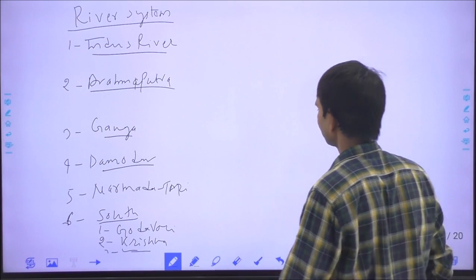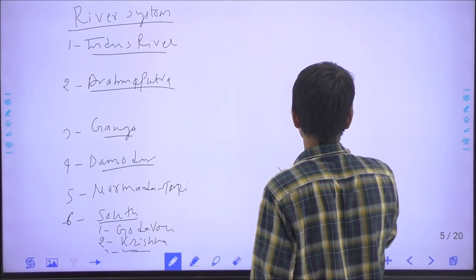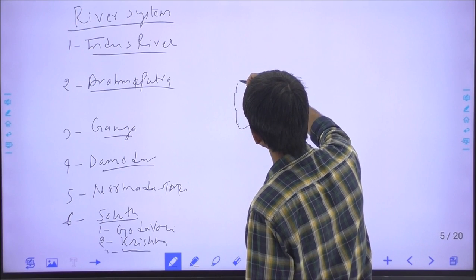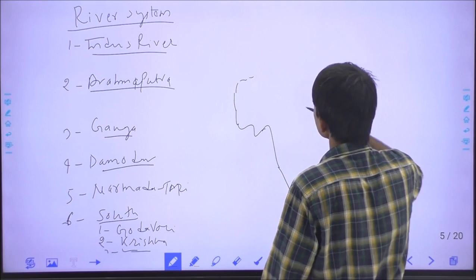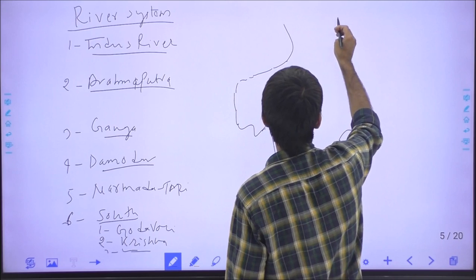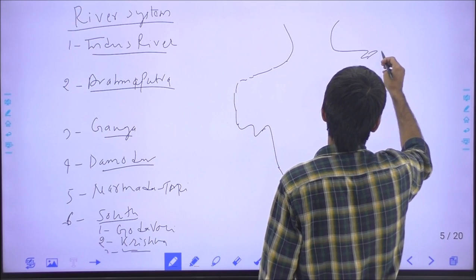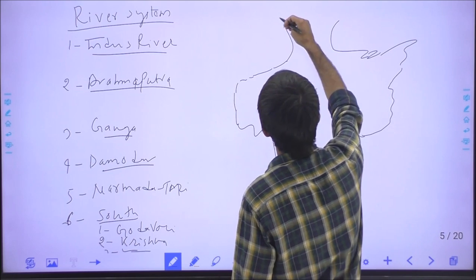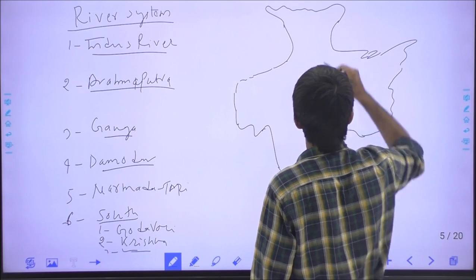So through the map we will locate the important rivers of India. India is very rich in water resources, but we are not utilizing the river water for socio-economic development. So this is the government's failure or administrative lack. However, the government is taking so many decisions.